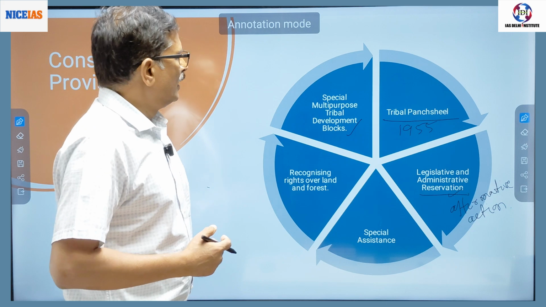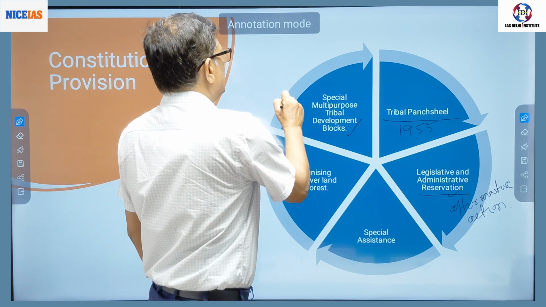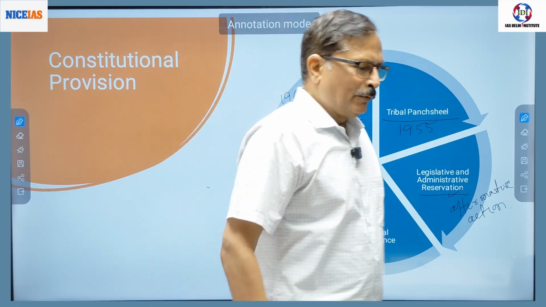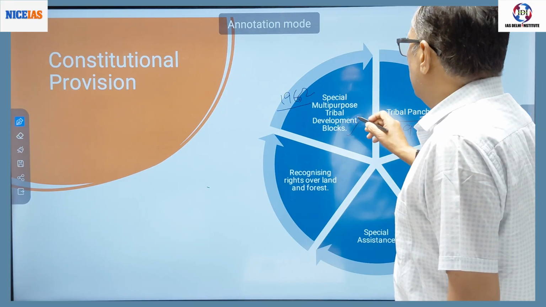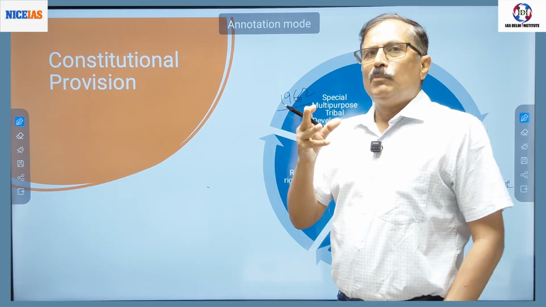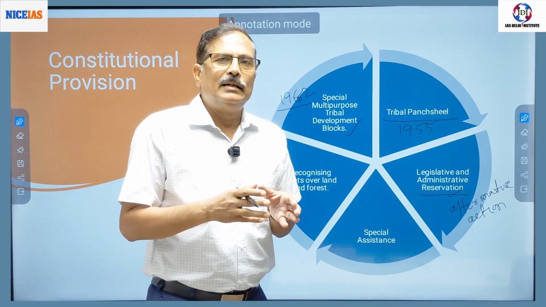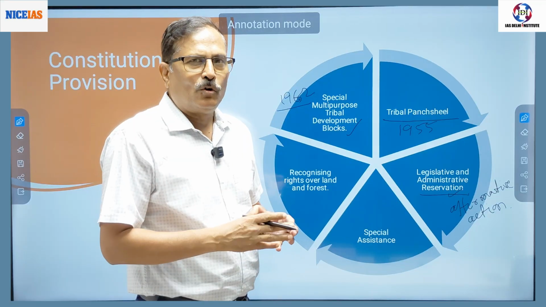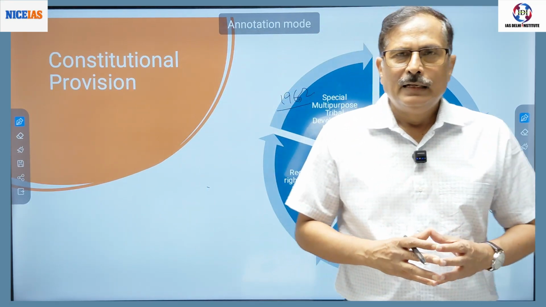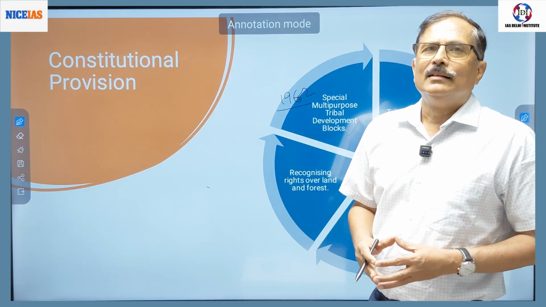Actually, earlier only tribal development blocks were there, but in 1962 they were renamed special multi-purpose tribal development blocks. Means these blocks are created on the basis of the unique requirements of the tribes who are living in that area.